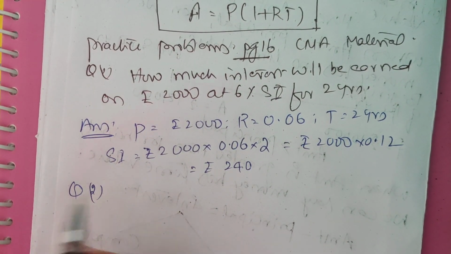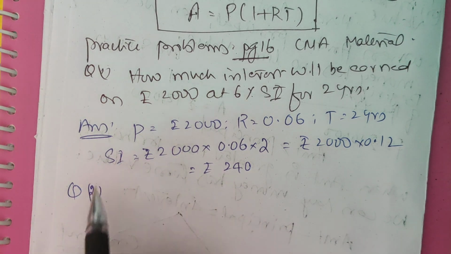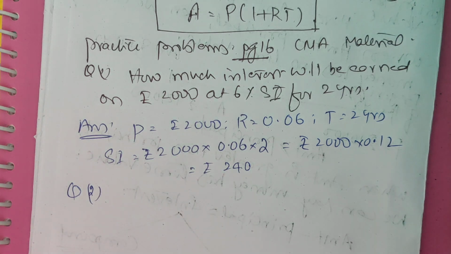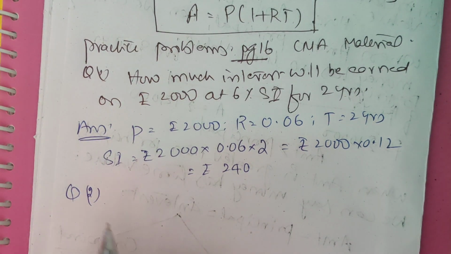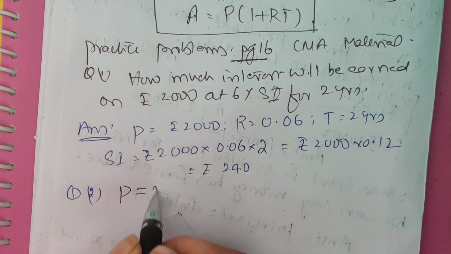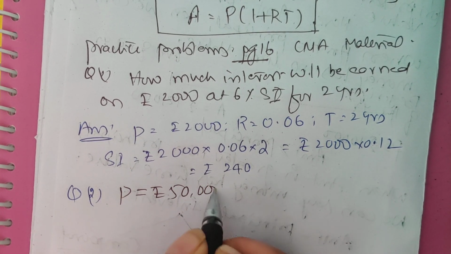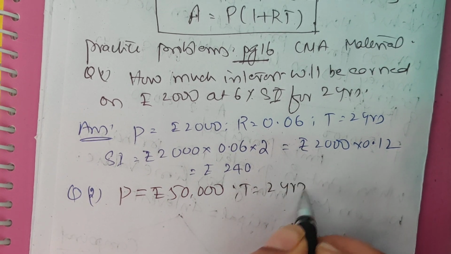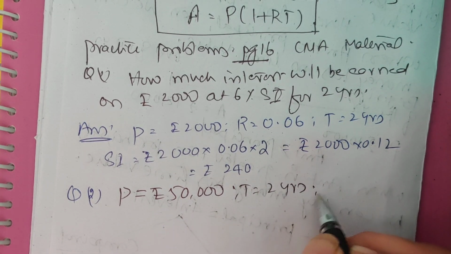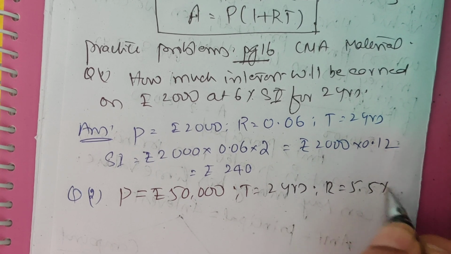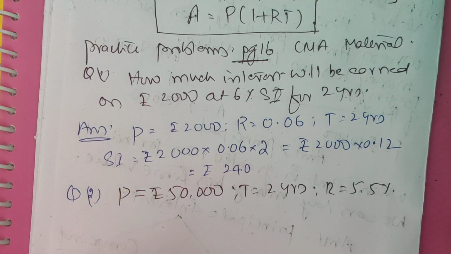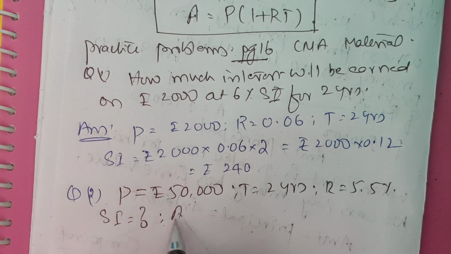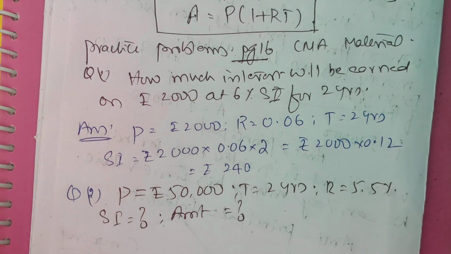Question number 2. X deposited rupees 50,000 in a bank. So principal is equal to rupees 50,000. Time is equal to 2 years. Rate of interest is equal to 5.5%. What is required for us? Simple interest is equal to question mark. Amount is equal to question mark.